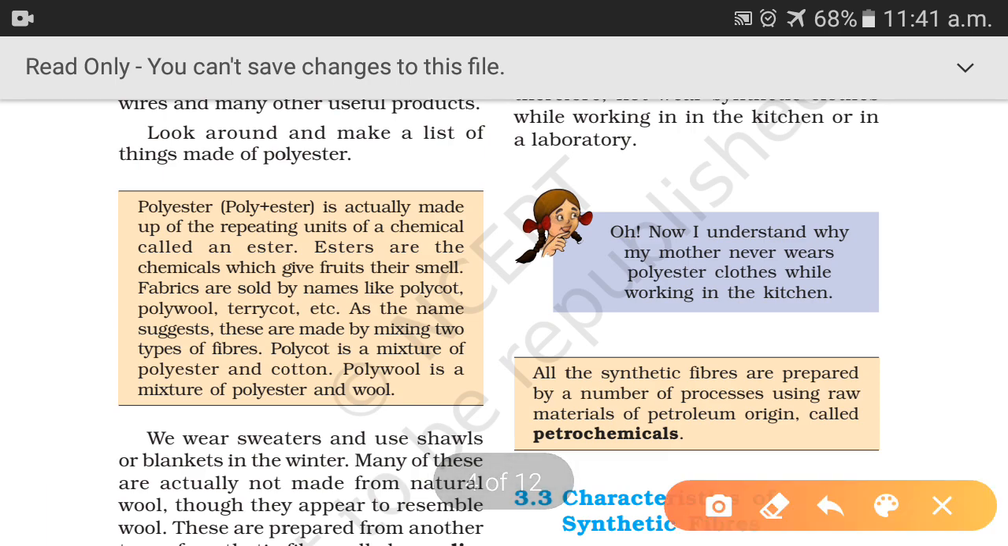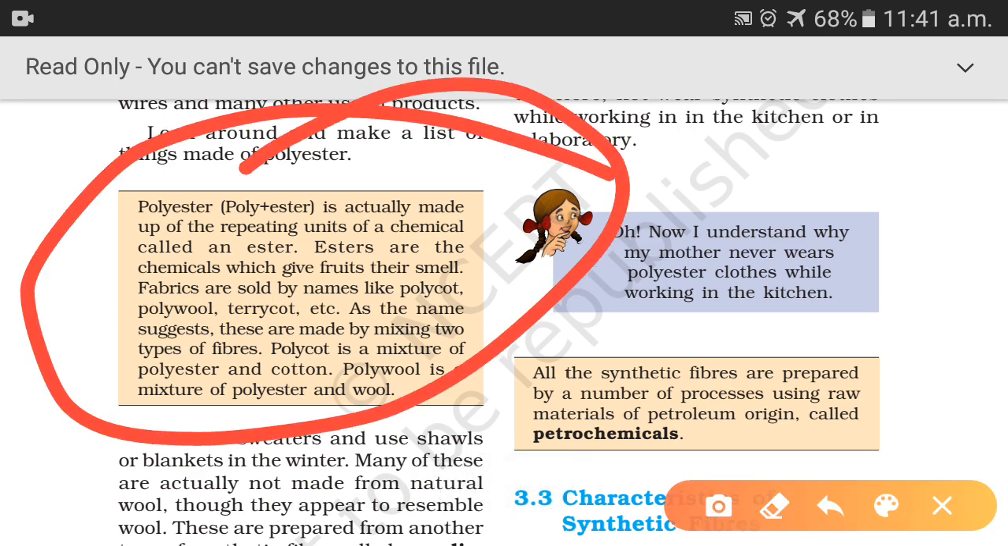Now see this paragraph, it's very important that polyester, poly plus ester, is actually made up of the repeating units of chemicals called esters, and esters are the chemicals which give fruits their smell.